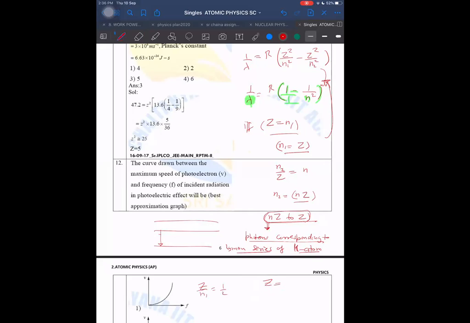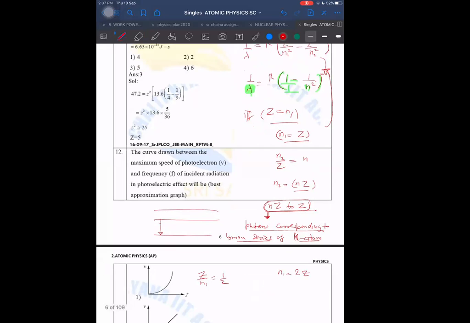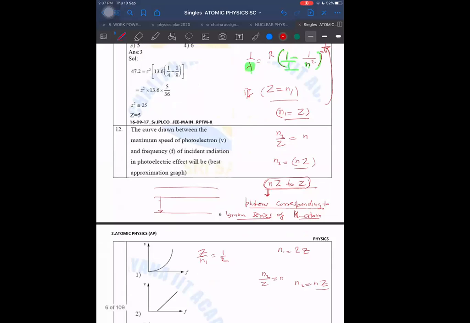Then I get N1 equals 2Z. N1 is equal to 2Z. And what about N2? N2 will be as usual. N2 upon Z will be N only. So N2 will be N into Z. Now I have to make the transition from N into Z to 2Z.